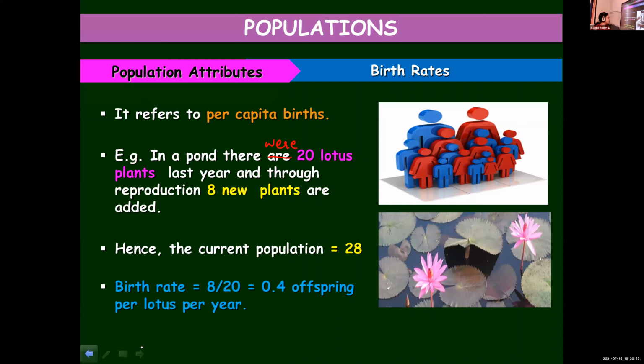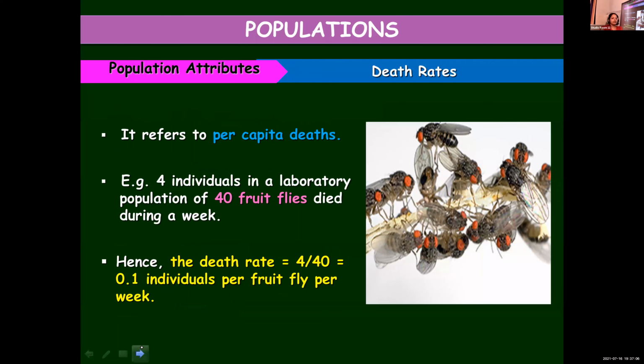Similarly, death rate is per capita deaths. The example given here is that of fruit flies. In a laboratory, 40 fruit flies were there for experimental purposes, and out of these, 4 died.